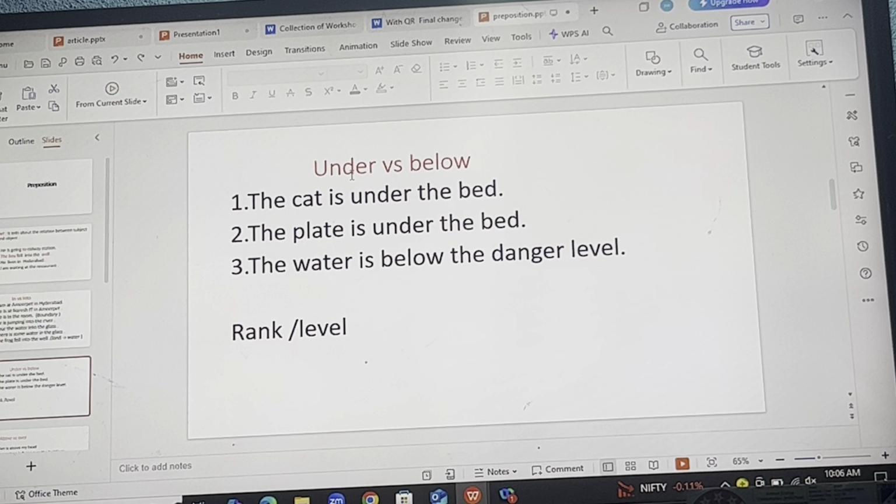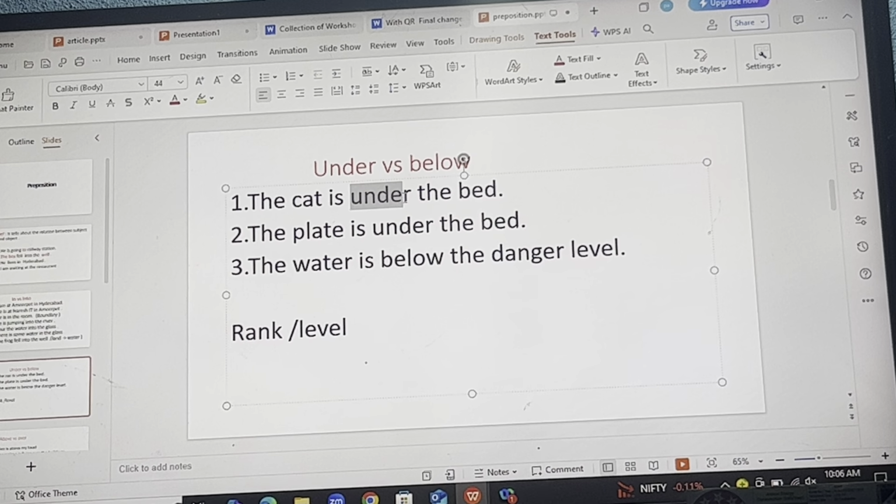Now, under versus below. You may say that both the things are same, but actually it's not same. Why? Because under is used if there is something which is hidden. I repeat, if there is any hidden thing. For example, if you had some breakfast at your home and you just kept the plate under the bed, and your mother might be searching for where the plate is, and then you say, okay, it is under the bed.